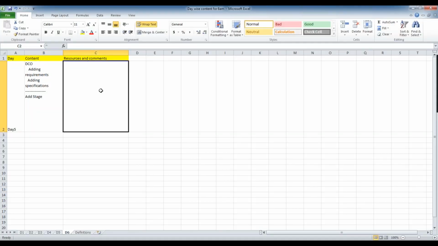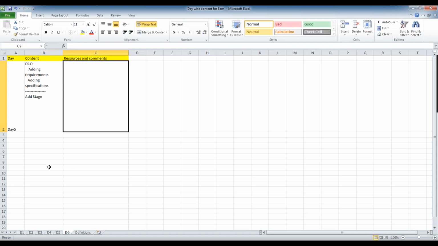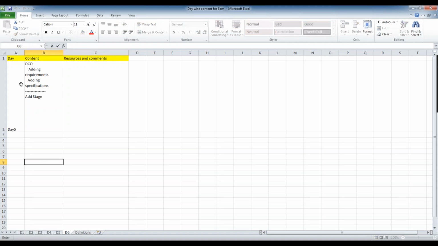So in the last session we discussed how to create the application, and we created one application. Now we will see how to add the requirements. So DCO is nothing but Direct Capture of Objectives. It's not a rule, it's a methodology to manage the project basically.